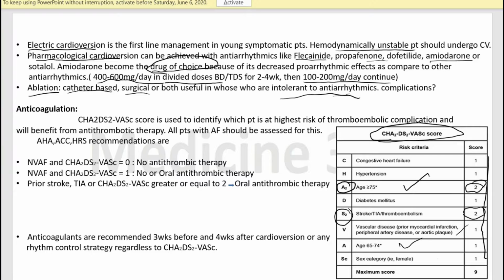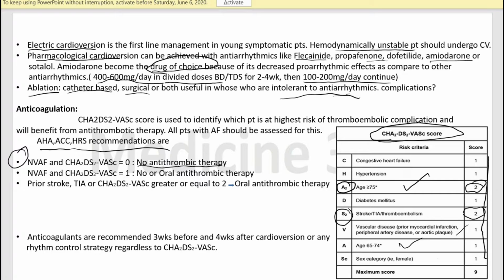Considering this score, the American Heart Association, American College of Cardiology and Heart Rhythm Society recommend antithrombotic therapy for atrial fibrillation, if the patient has non-valvular atrial fibrillation. If the CHA2DS2-VASc score is 0, there is no need for antithrombotic therapy or antiplatelet therapy. Like some people start aspirin, but we do not need aspirin if we have a CHA2DS2-VASc score of